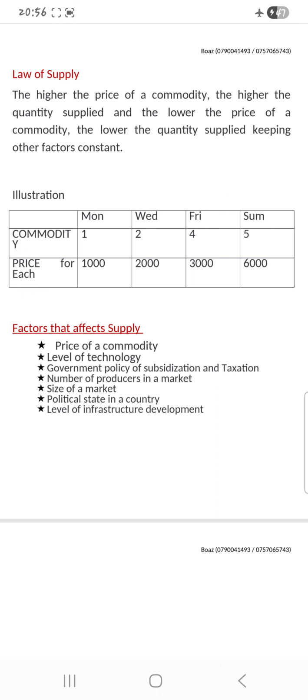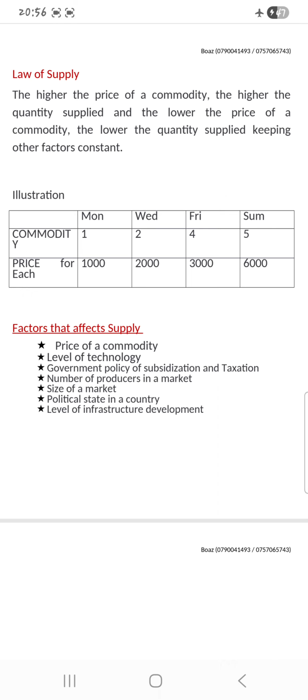They will know if they sell more at higher prices, they will get more profits. But when the price of a commodity is low, they lower the quantity supplied because the producer will get low profits.